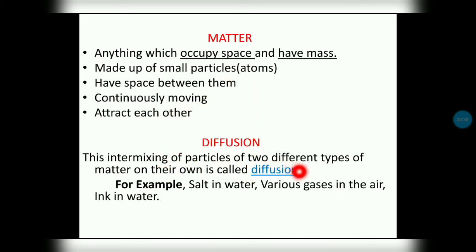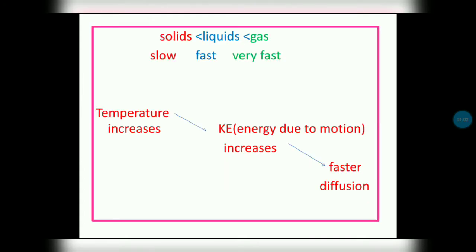Intermixing of particles of two different types of matter is known as diffusion. For example, when we mix salt into water, we get salt water. Here, salt is occupying the free space between the particles of water. This intermixing we call diffusion. Other examples are dissolved carbon dioxide and oxygen in water, various gases in air, and dissolving of ink in water. In the case of solids, diffusion is very slow because they are closely packed.